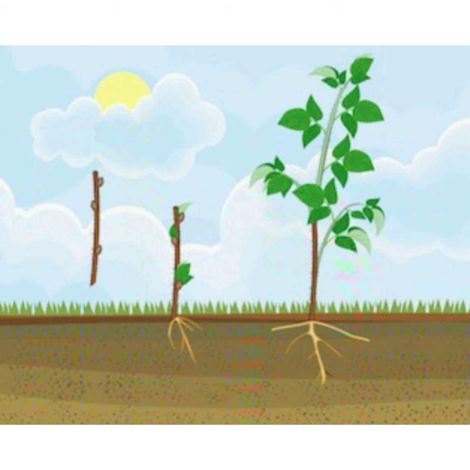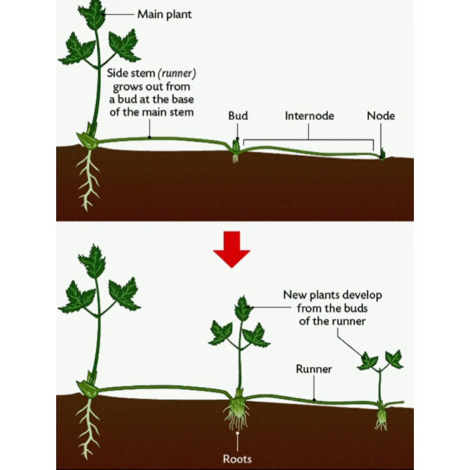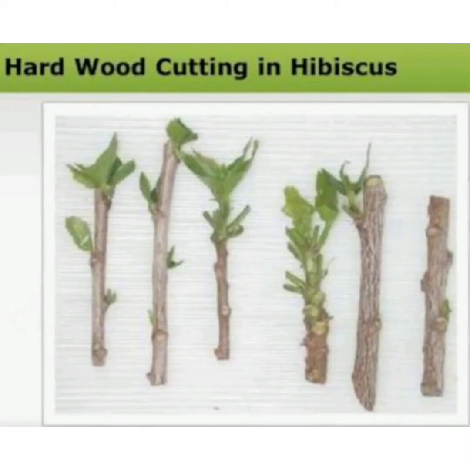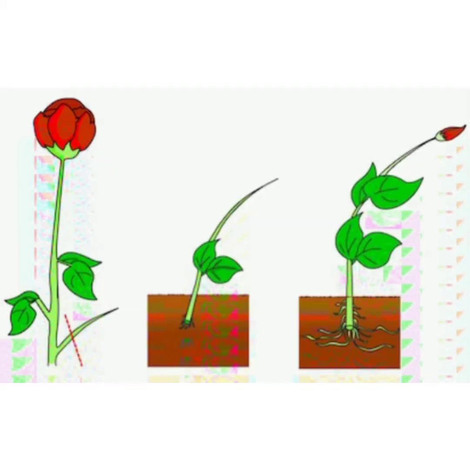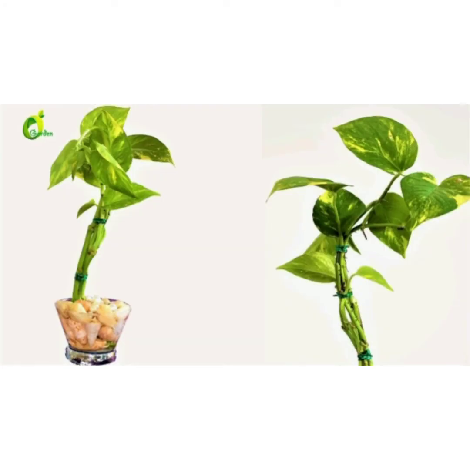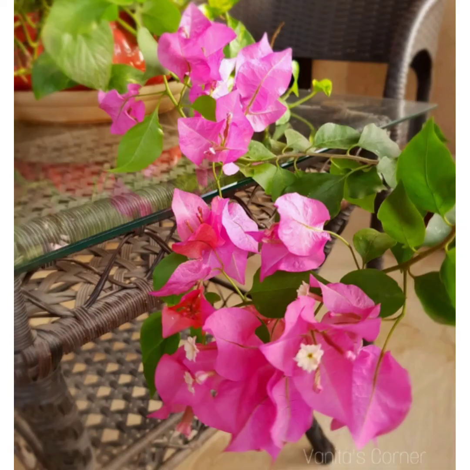Stem cuttings, in which a piece of stem is part buried in the soil, including at least one leaf node. The cutting is able to produce new roots, usually at the node. Some plants like hibiscus, rose, money plant, bougainvillea can grow into new plants with the help of stem cutting of the mother plant.